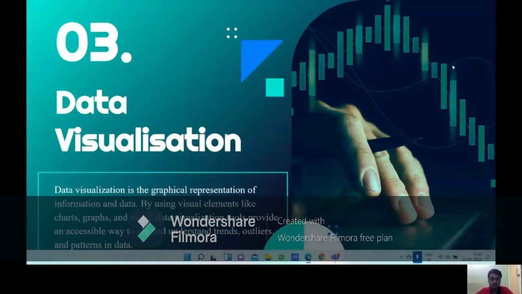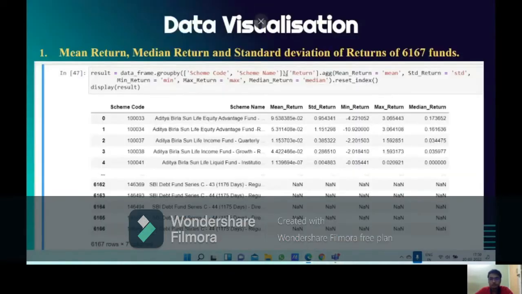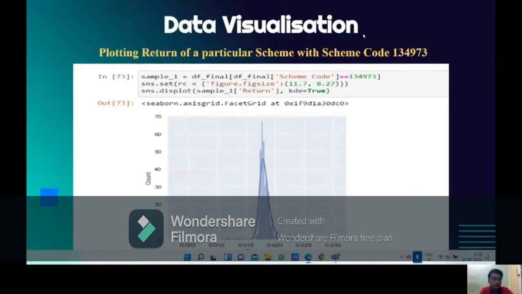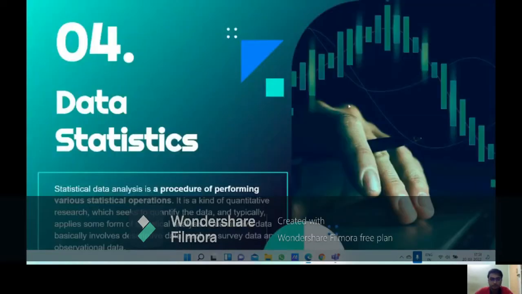Now here we come to data visualization. Data visualization is the graphical representation of information in data. By using visual elements like charts, graphs, and maps, data visualization tools provide an accessible way to see and understand trends, outliers, and patterns in data. In this plot, you can see we have plotted the graph of net asset value with the count for the fund with scheme code 1000033. Same as that, in the next graph, for example, we have plotted the graph for the return with the count for scheme code 134973.